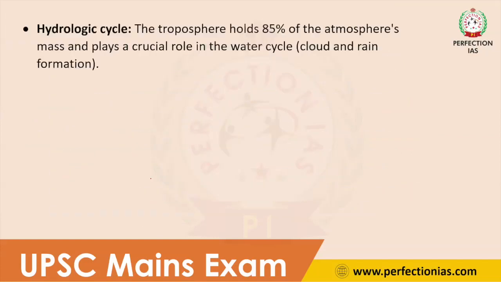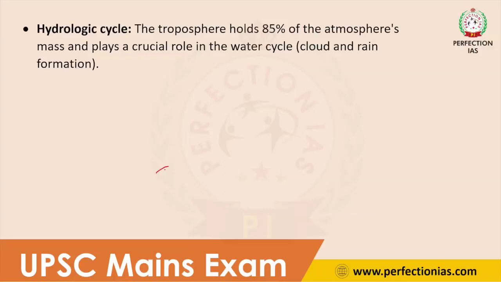The next thing is hydrological cycle. So what is hydrological cycle? The change of water into different types, like from water in the sea to water vapor to cloud to rainfall. So this is known as water cycle. The troposphere holds 85% of atmosphere mass and plays a crucial role in water cycle.